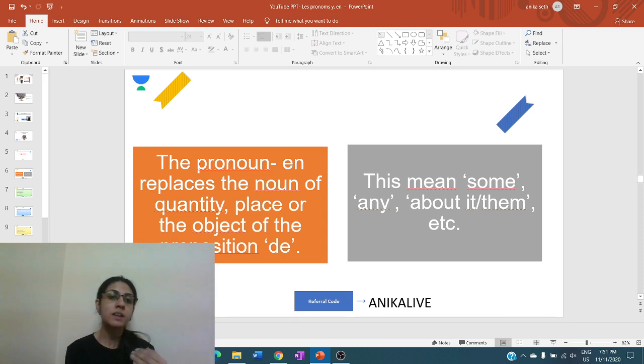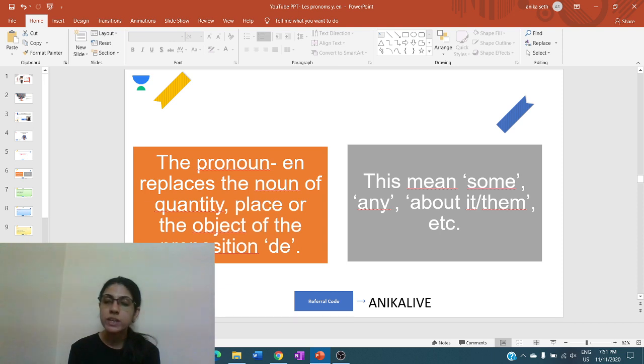So, what does this mean? We use the pronoun en to replace an object which is preceded by the preposition de, or a noun of quantity. So du, de la, des, or partitive articles or indefinite articles. These are all replaced by the pronoun en. Also, like I said, the place or object of the preposition de.